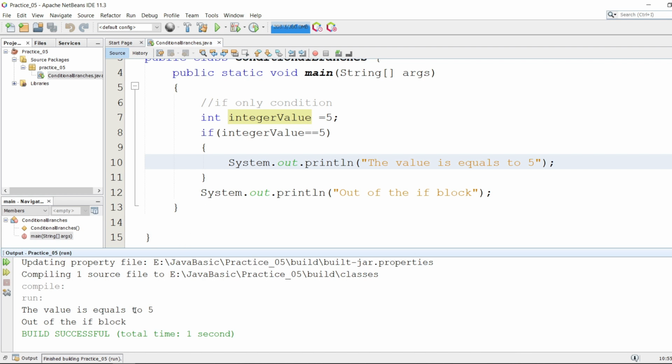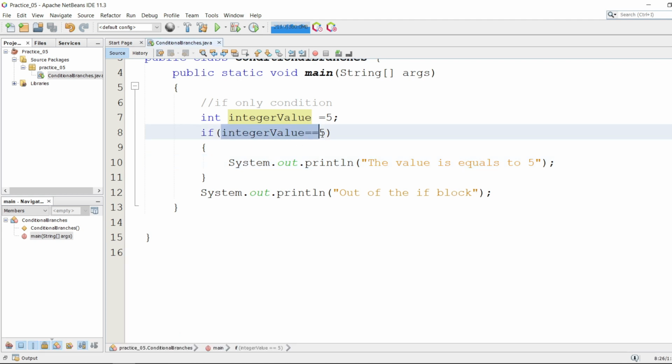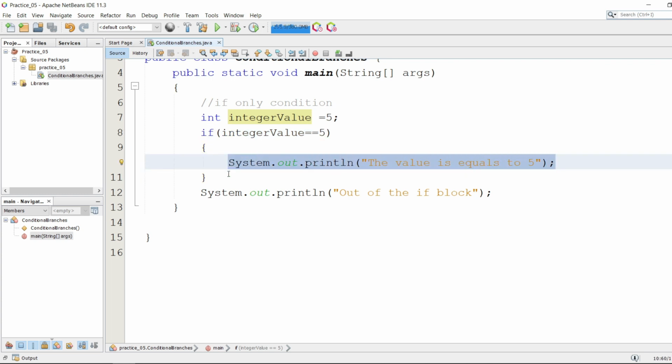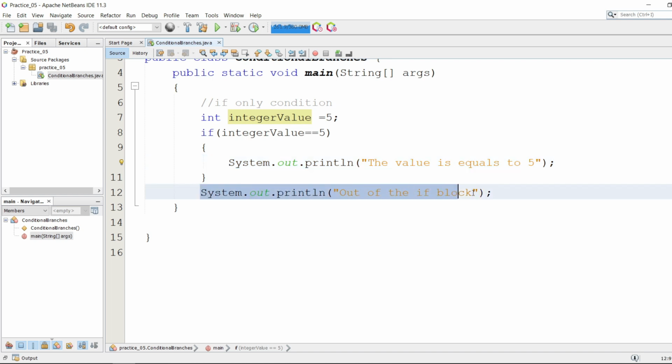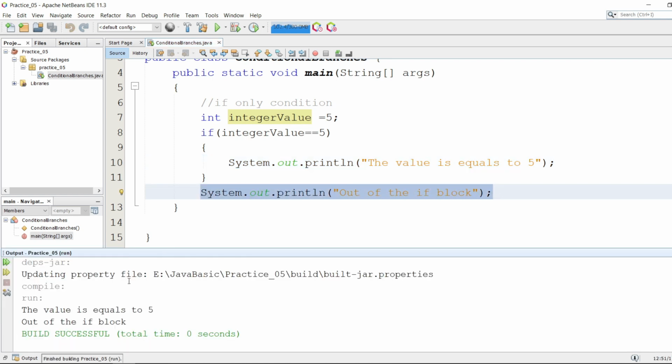The value is equal to 5. It's running the if block statement as well, and after completing this if block, it's running the out of the if block statement. So here the condition is satisfied: it checks whether the integer value is equivalent to 5 or not, and the condition is satisfied, so the if statement is executed, and after completing this if block, it simply prints the out of the block statement. So I hope that you understood the if only condition.